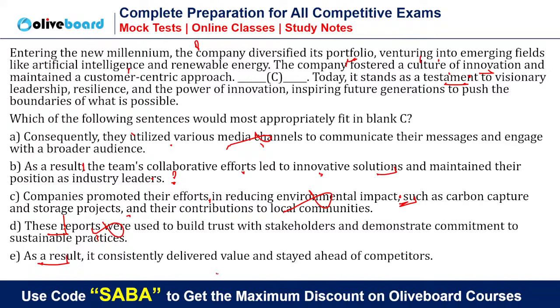As a result, it consistently delivered value and stayed ahead of competitors. Now, how to choose between B and E?